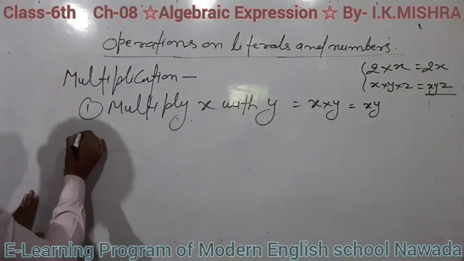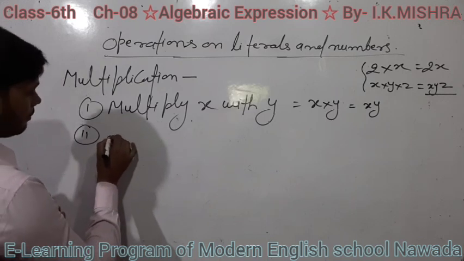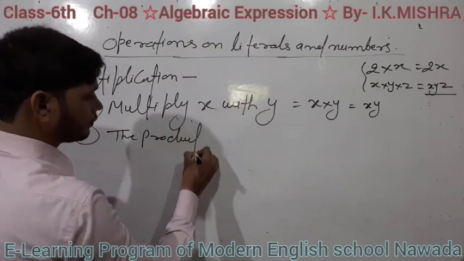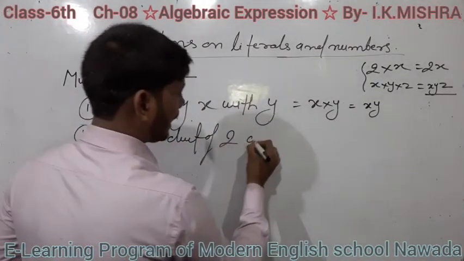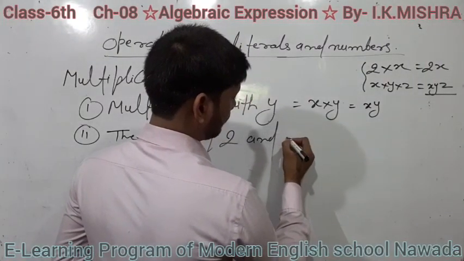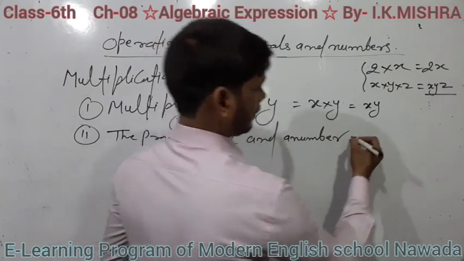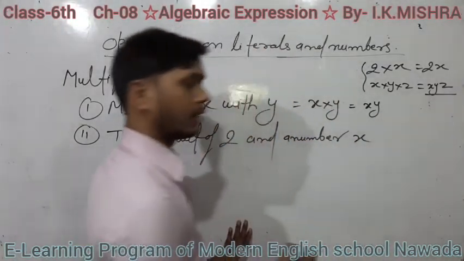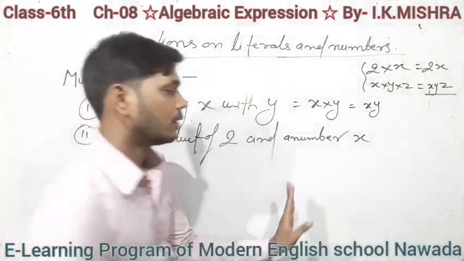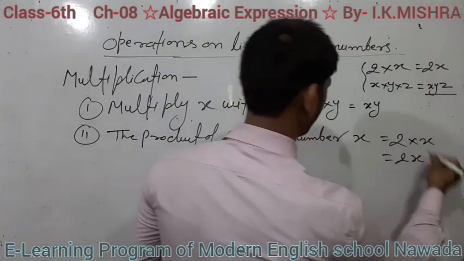Now here rewrite another: the product of 2 and a number x. Here you have to write the product of 2 and a number, that means 2 into x, which is equal to 2x.